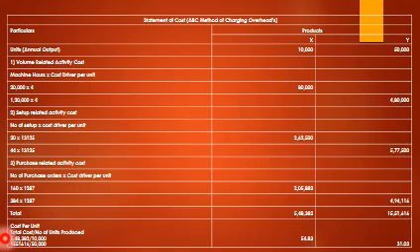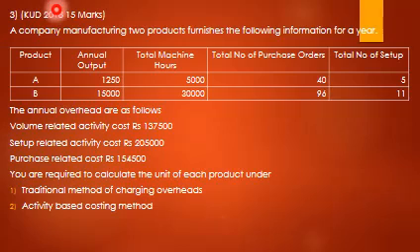Product X: 5,48,382 divided by 10,000 is 54.83, and Y: 15,51,660 divided by 50,000 comes to 31.03. So this was a simple problem asked for 15 marks in the year 2018. Now a similar problem, but the amounts are changed here.